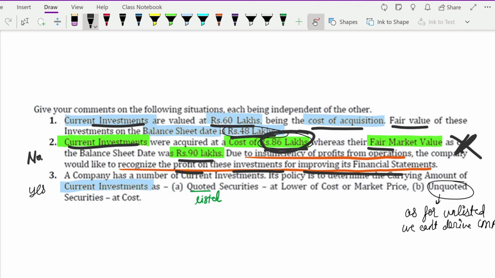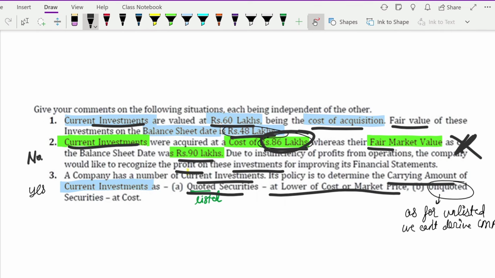Finally, a company has a current investment, and the policy of determining the carrying amount of current investment is as follows. You have to tell whether the policy is right or not. Quoted securities at lower of cost or market price. Quoted means listed securities, which can be sold in the market. So for that you can do lower of cost or market value. Yes, this is right, because it is a current investment, it will be lower of cost or fair value only.